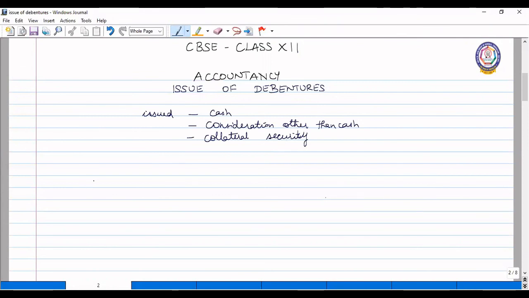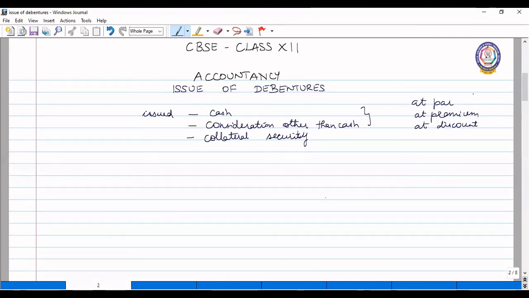When debentures are issued for cash or consideration other than cash, they can be issued at par, at premium, or at discount.